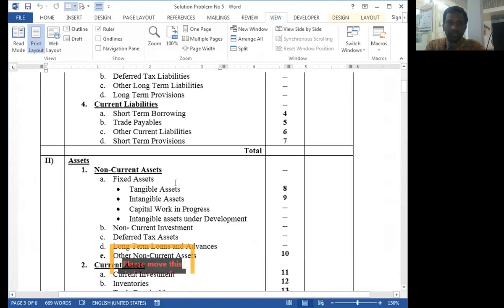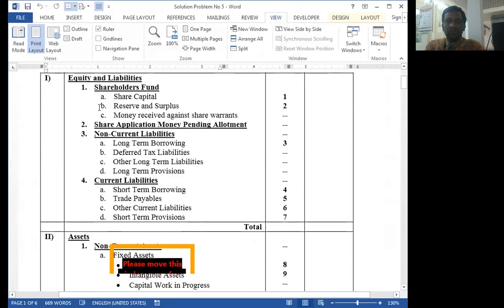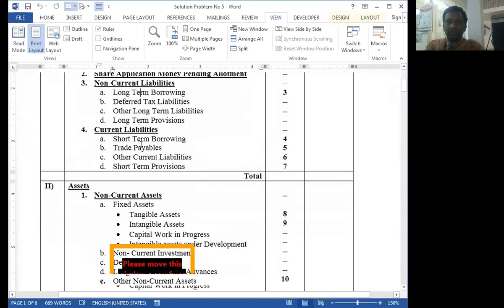See here. This is the format of balance sheet, and this is the liability side. So bank loan is related to the long-term borrowing. It does not fall under the shareholder fund, not under the share application money pending allotment. It is not treated as current liabilities. It is treated as long-term borrowings, and that's why it falls under the non-current liabilities under the heading long-term borrowings.